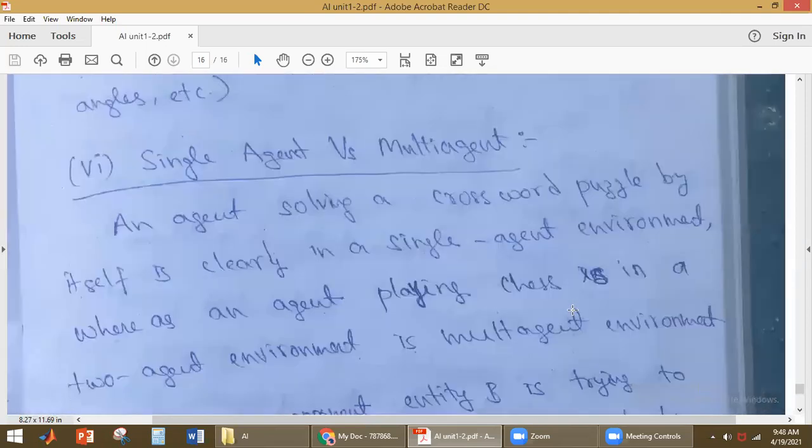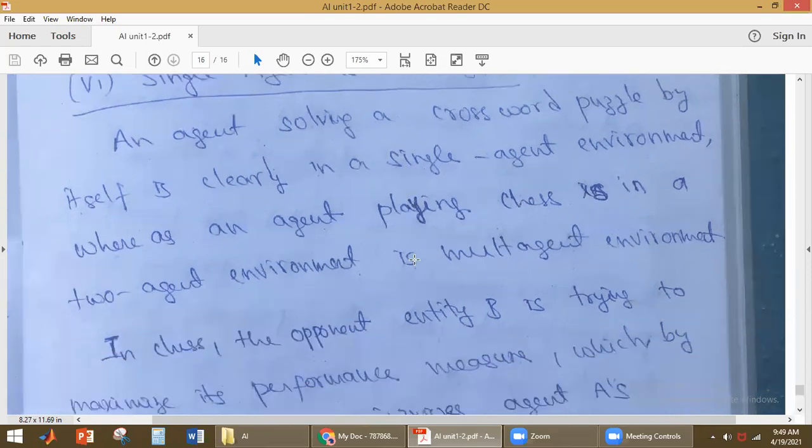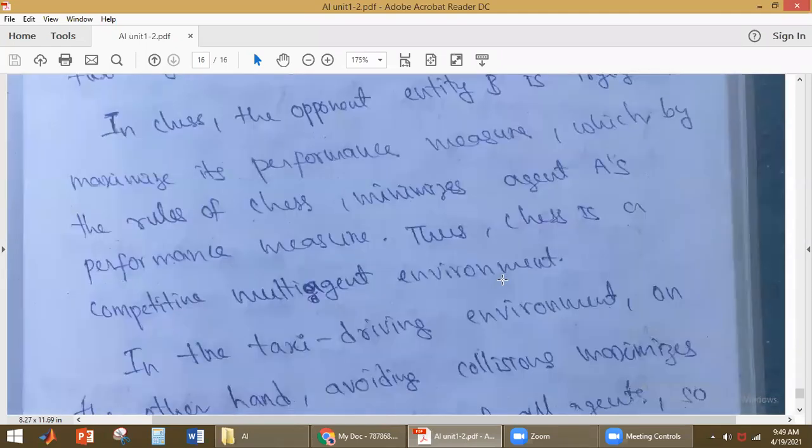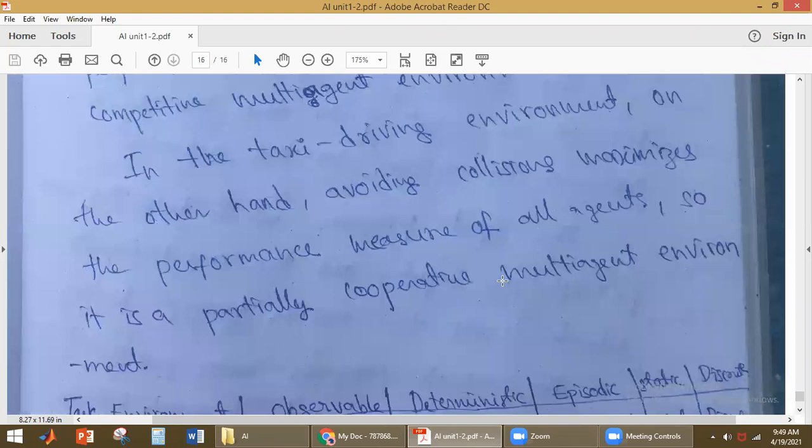So we have the single agent environment. The crossword puzzle is the example, where an agent is solving a crossword puzzle by itself. If you take playing chess in a two-agent environment, this is an example of multi-agent. If more than one agent is involved, we call it a multi-agent environment. We discussed that there are two types of multi-agent environments: competitive and partially cooperative.